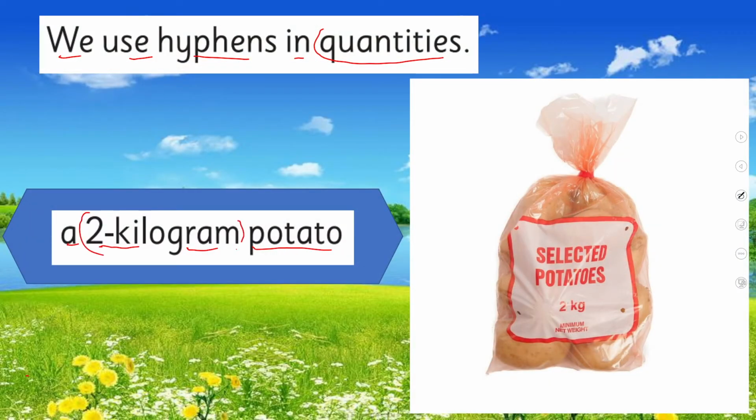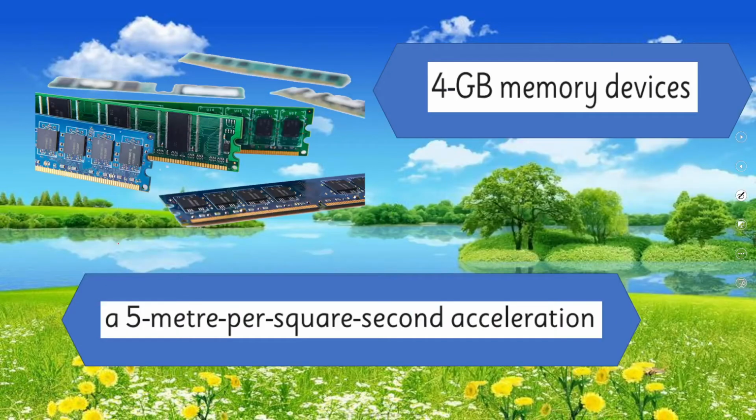You can judge that we have told the quantity of the potato, how much it is, so we used the hyphenated form. In the next example, 4-GB memory devices. These are computer devices, and any devices, that also we have joined with the help of a hyphen. Next, a 5-meter-per-square-second acceleration.